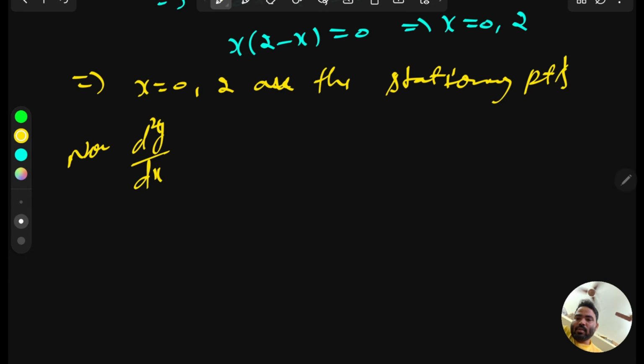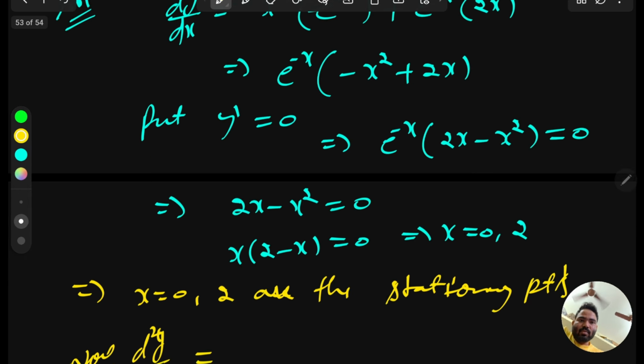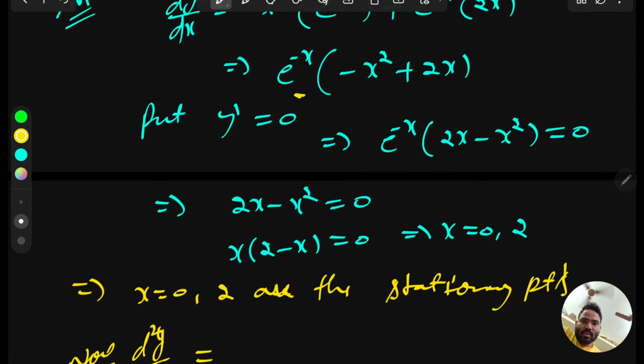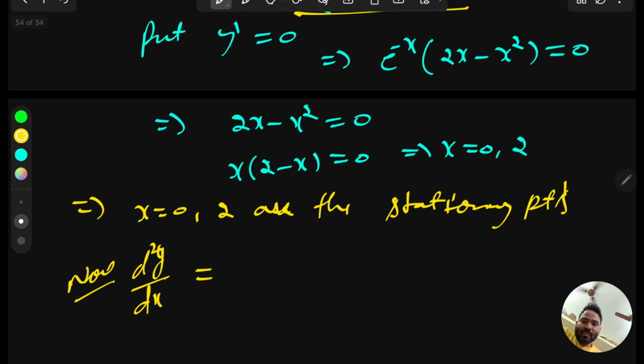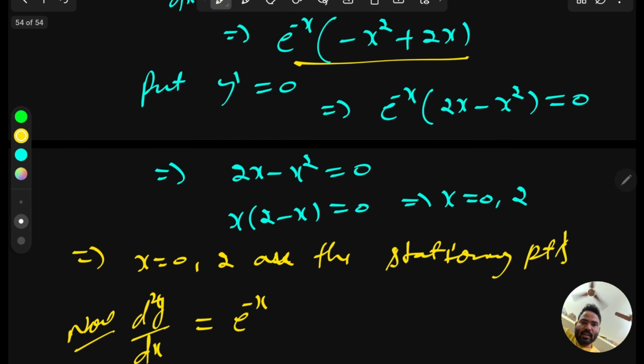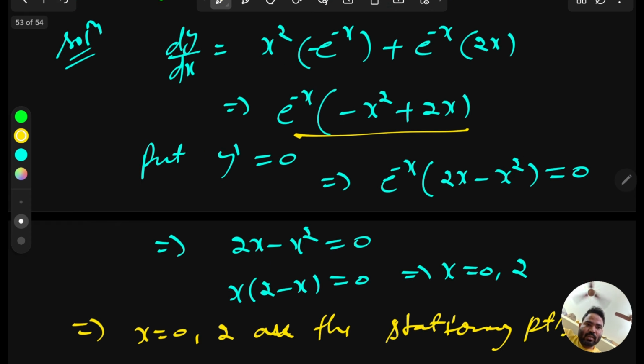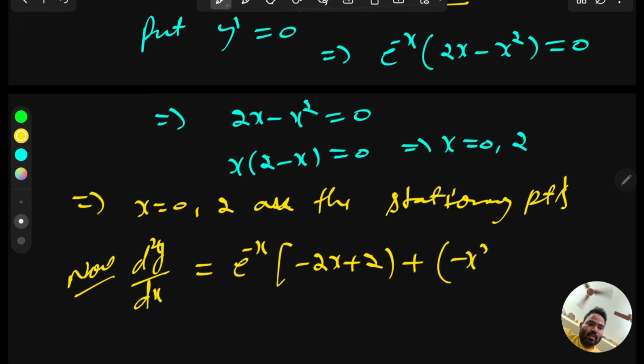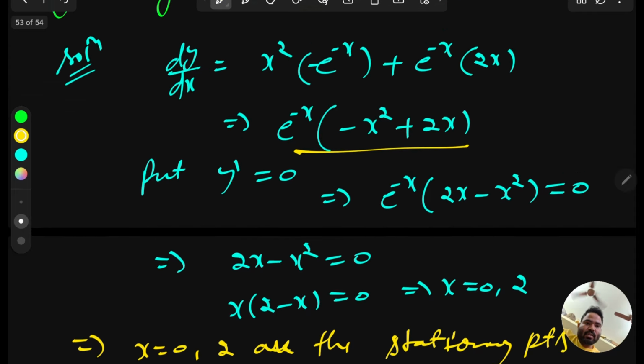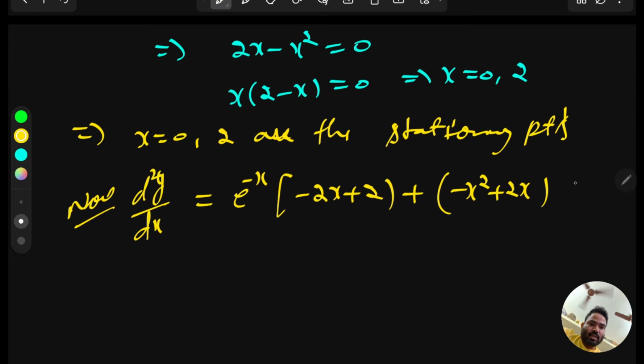Now we have to find d2y over dx2. We already know our function dy over dx. Now differentiate again. First function same, differentiate the second function, which gives minus 2x plus 2, plus second function same, minus x square plus 2x, times the differentiation of e to the power minus x, which is minus e to the power minus x.